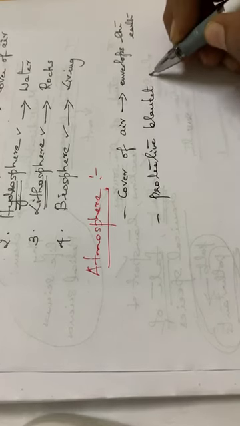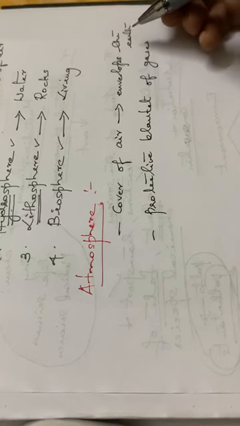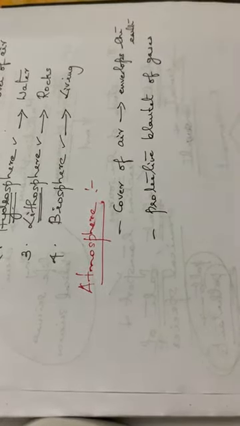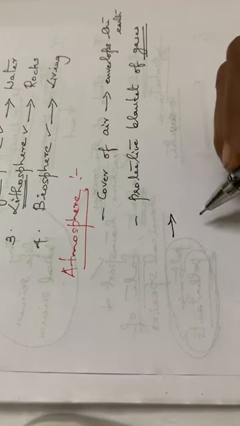Protective blanket of gases surrounding the earth. Okay, so the first point is the cover of air. The second one is the protective blanket of gases. You all know what gases are present in our atmosphere.